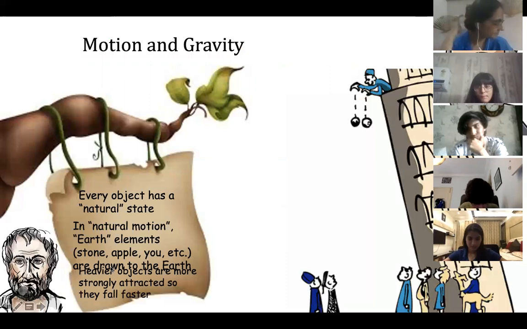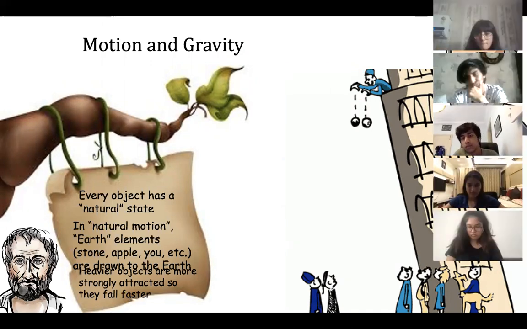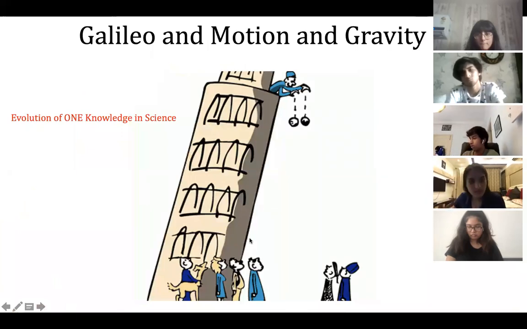I hope those who know the history know how he tested it from the Leaning Tower of Pisa with a small experiment. So this motion is one knowledge, how it created a huge experiment, how it became a huge science. That's very important, the motion and the gravity. So this is the evolution of one knowledge in science, the motion, how Galileo tested it and how it became a science.